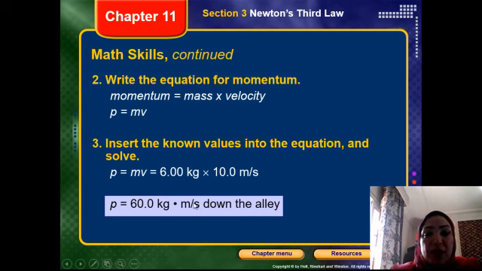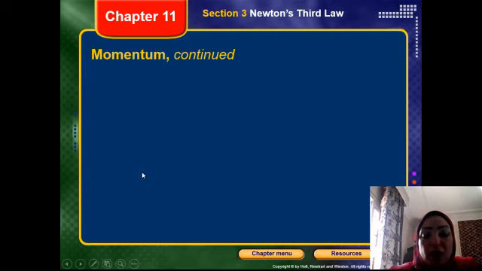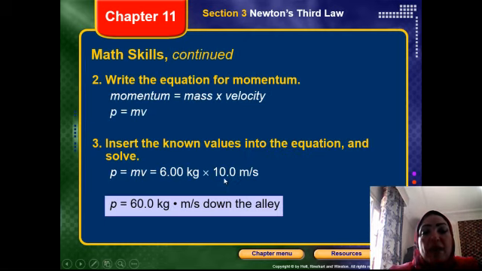So again, how do we solve a problem of momentum? First, write the equation: momentum equals mass times velocity, P equals M times V. Then we make the substitution. This is the first step. The second step: M times V, where M equals 6 kilograms and velocity is 10 meters per second. This is the second step for the second mark.